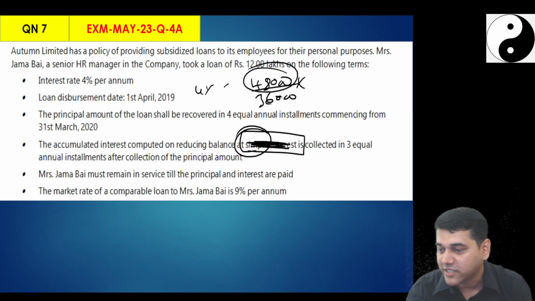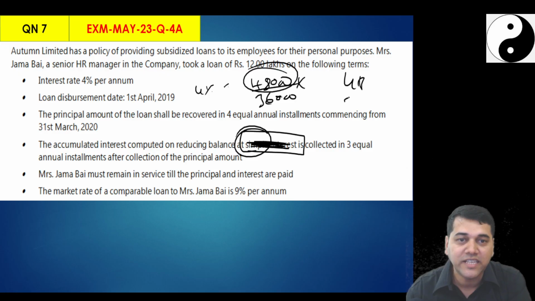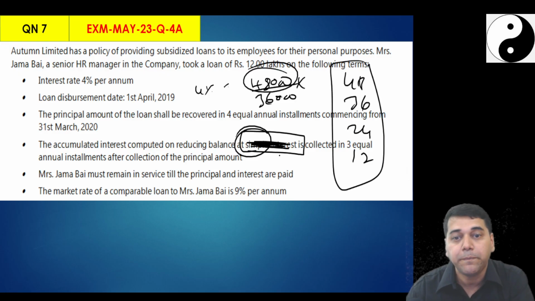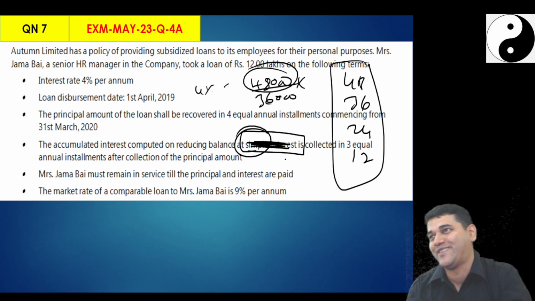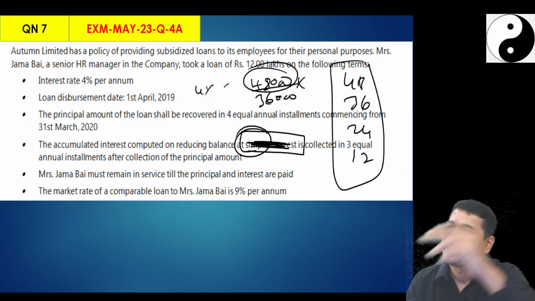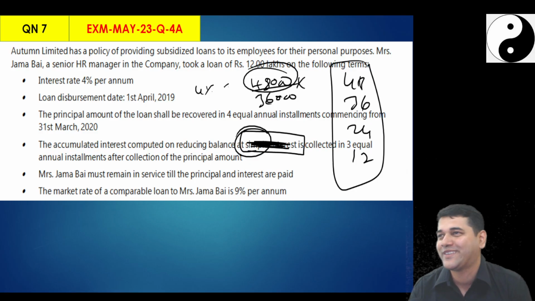So my first year interest comes to 48, second year 36, 24 and 12. 48, 36, 24, 12. These 4 together are paid from the 5th year onwards. Perfect? You got that, no? Somewhere you went there, then calculation mistakes, no excuse.